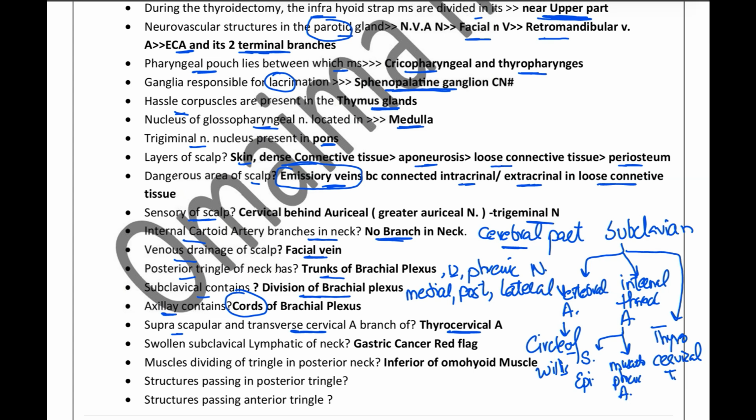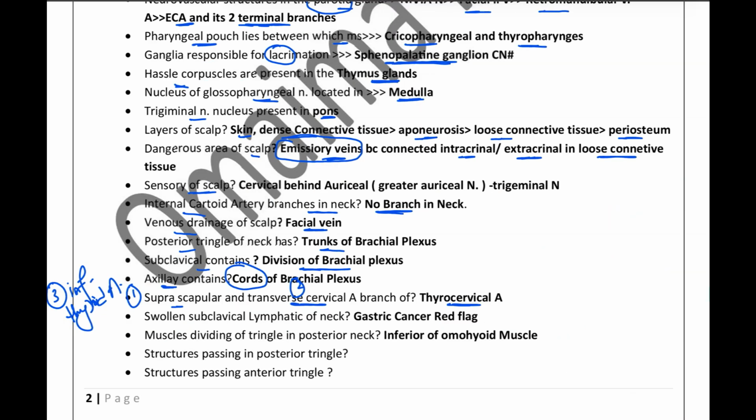Whereas the thyrocervical trunk is not only going to give the suprascapular and the transverse cervical, this thyrocervical trunk is also giving its third branch as the inferior thyroid artery. So you need to remember which is the main artery and what are its other arteries which are going to supply different branches.